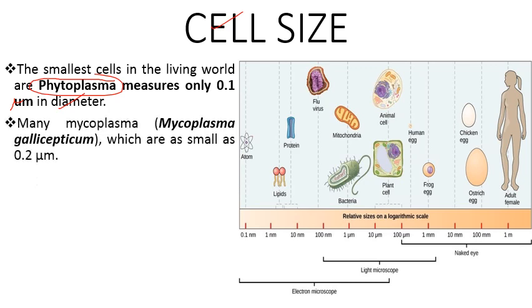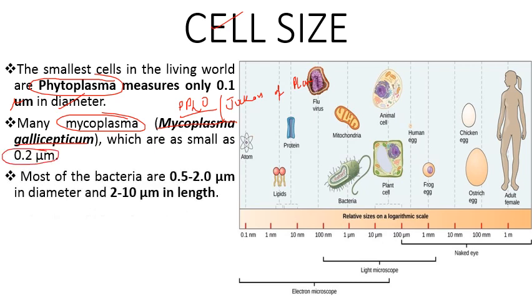Then we have mycoplasma that are commonly known as PPLOs. इन्हें हम PPLO भी कहते हैं, that is pleuropneumonia like organisms, और इन्हें जोकर्स ऑफ प्लांट किंगडम भी कहा जाता है. So Mycoplasma gallisepticum was also considered the smallest cell, and its size is 0.2 micrometer, and most of the bacteria are 0.5 to 2 micrometer in diameter.